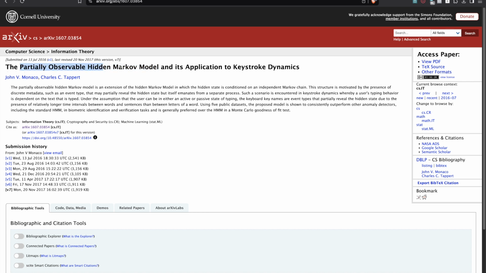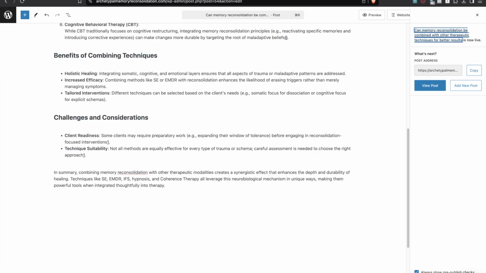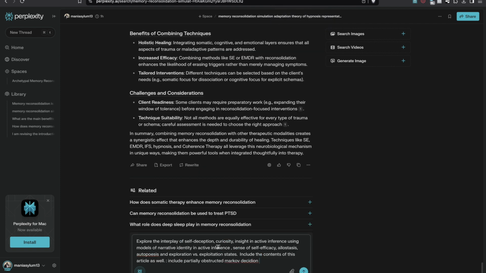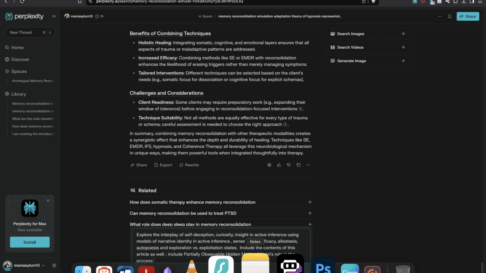But how does this work? Enter the partially observable Markov decision process, POMDP, a fancy way to describe how your brain guesses at hidden factors, like your intentions or external causes, based on the limited information it gets from the senses. Think of it like navigating a foggy road. Your brain constantly updates its guesses and picks actions to either explore new paths or exploit familiar ones. The secret sauce? Precision. This is how much trust your brain places in its predictions versus incoming data.